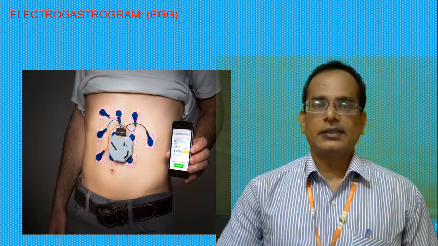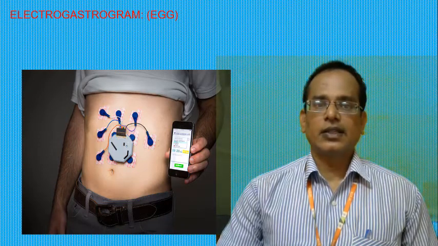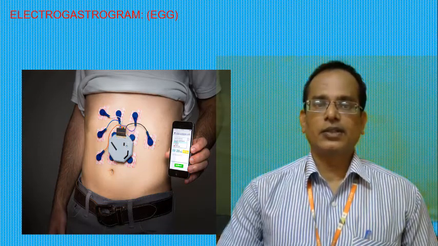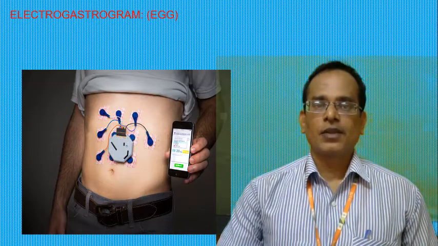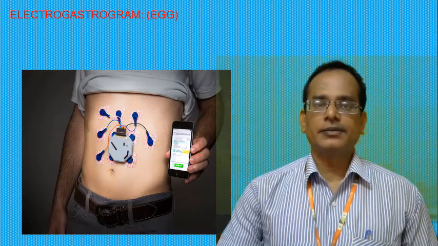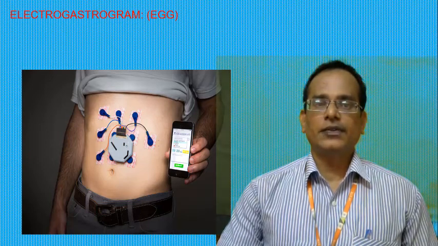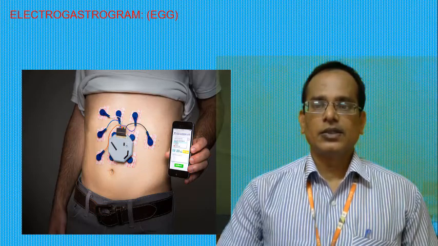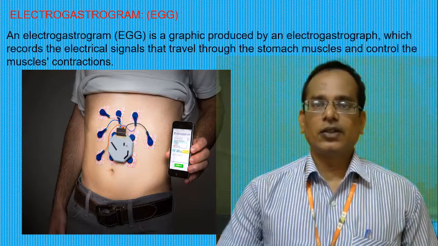Six electrodes are placed there. One electrode is called the reference electrode. These will measure the movement of the intestines and stomach, that is, the electrical signal activity due to the movement of the stomach muscles that has been recorded. That recording we are calling electrogastrography. So what is electrogastrography?